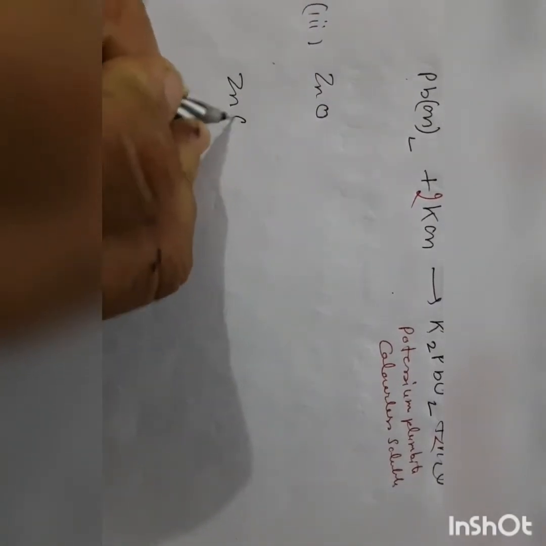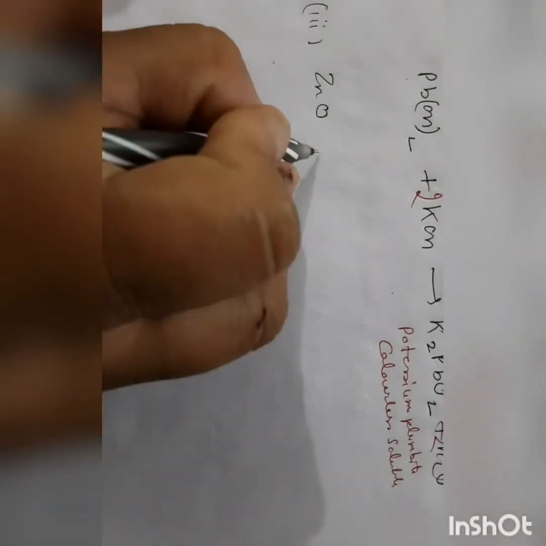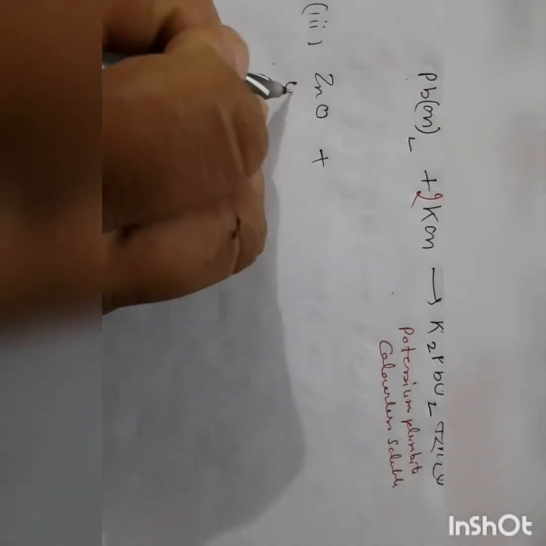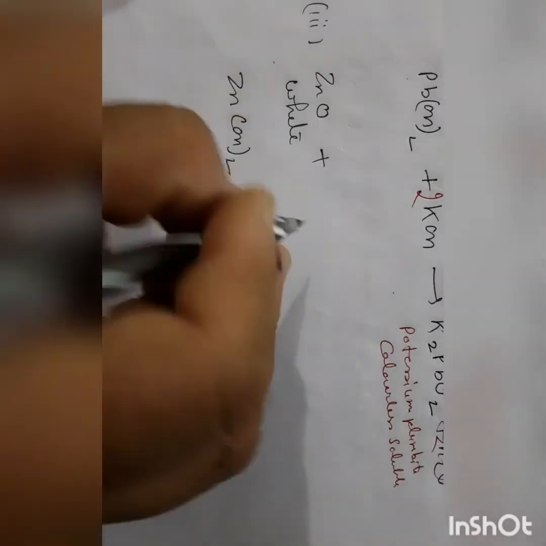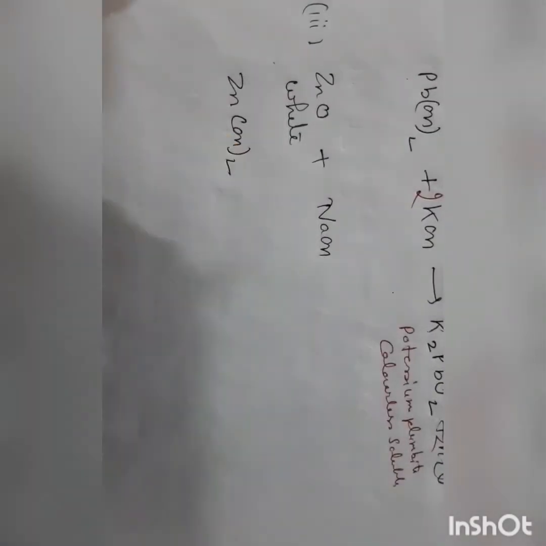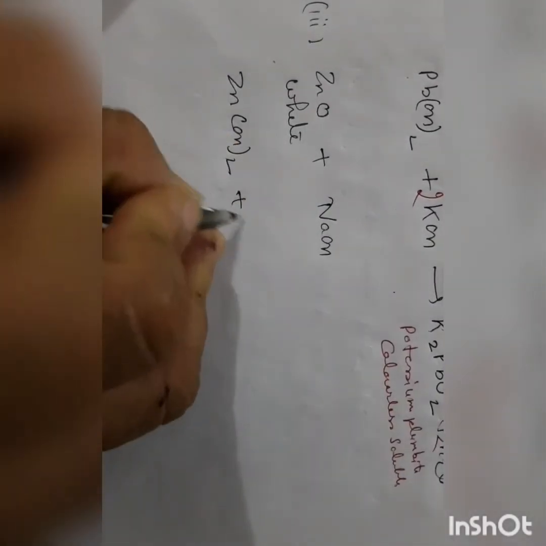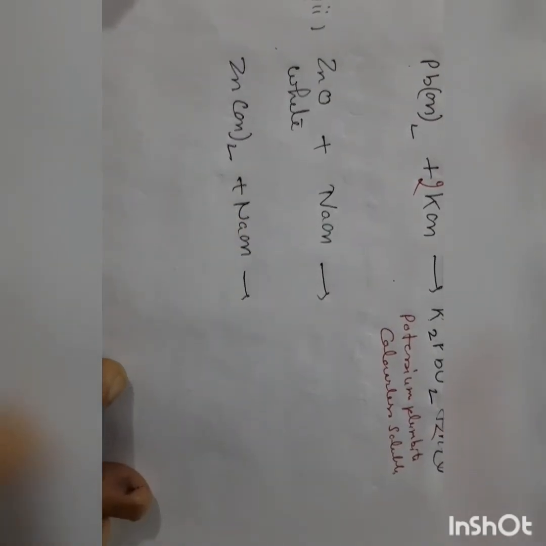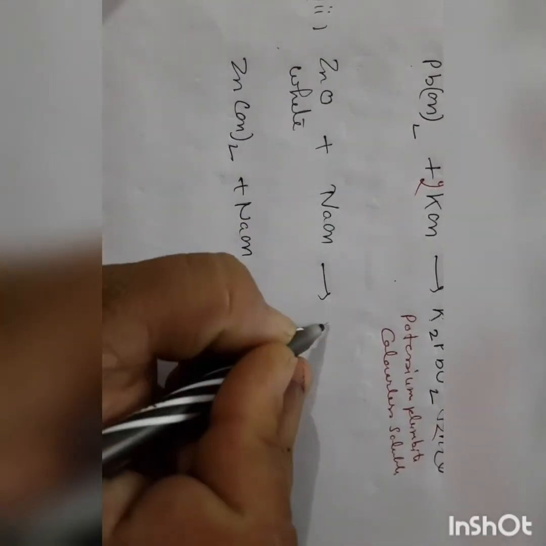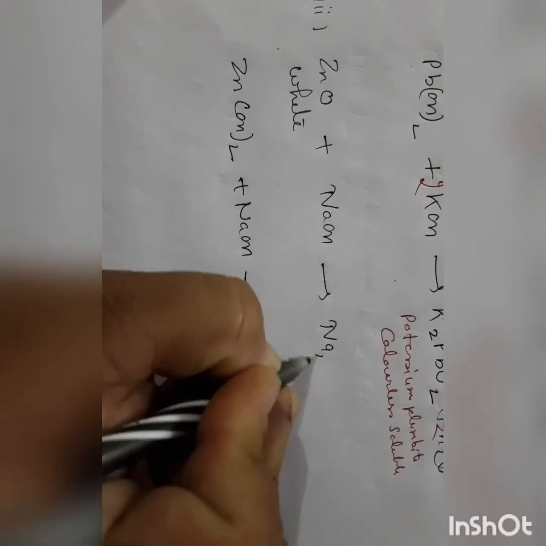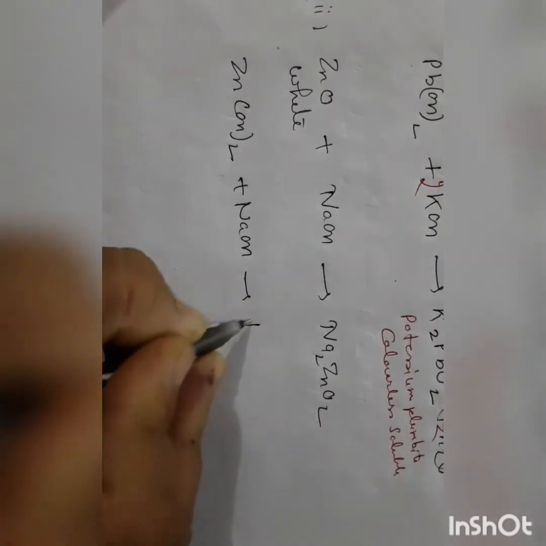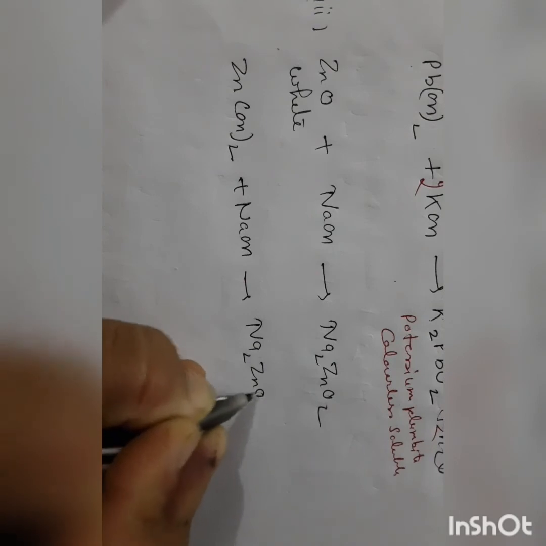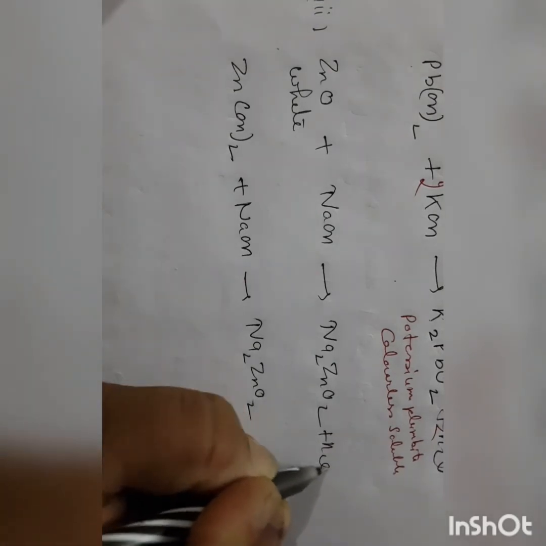Now next reaction is with zinc oxide and zinc hydroxide. Zinc oxide is white in color. It is reacted with sodium hydroxide. Now here we'll get sodium zincate plus water.